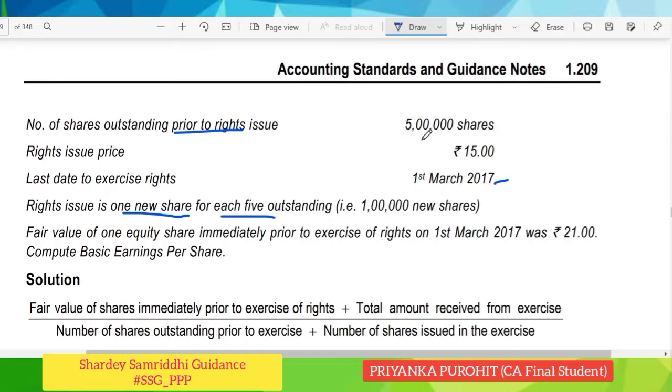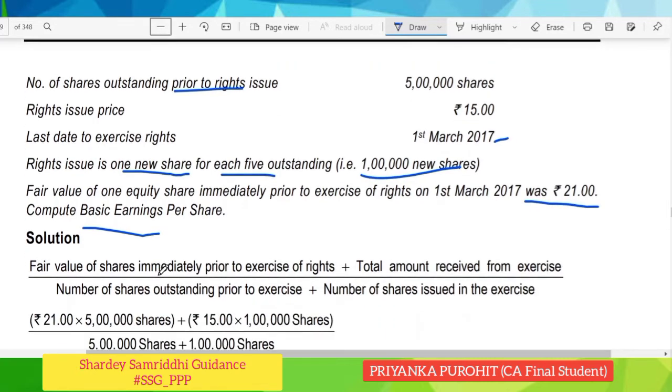So 1 by 5 into 5 lakh gives us 1 lakh new shares, that is the number of rights shares. The fair value of one equity share immediately prior to exercise of right on 1st March 2017 was rupees 21. So 21 was the price, but the rights issue was at a discounted price of 15. So we have to calculate the basic EPS.